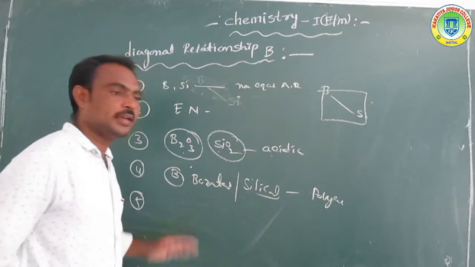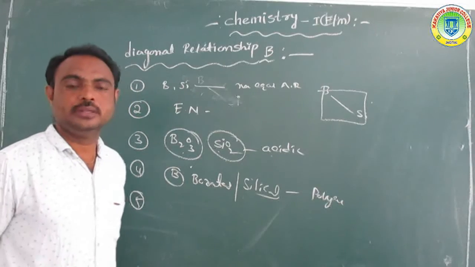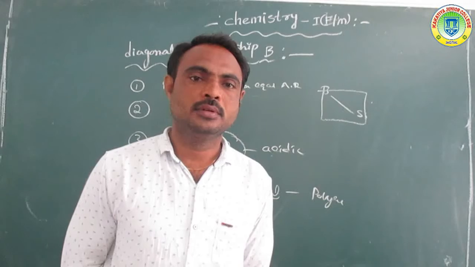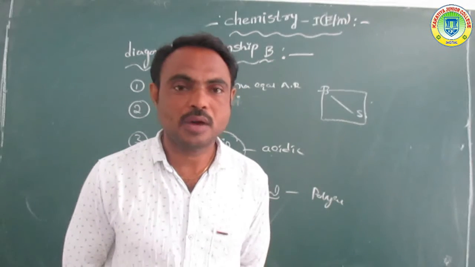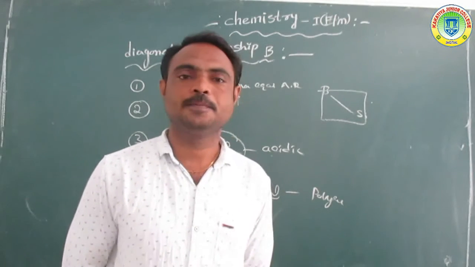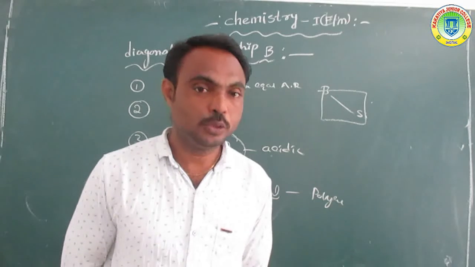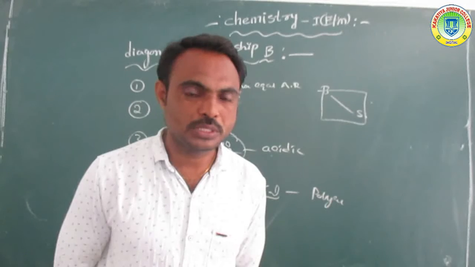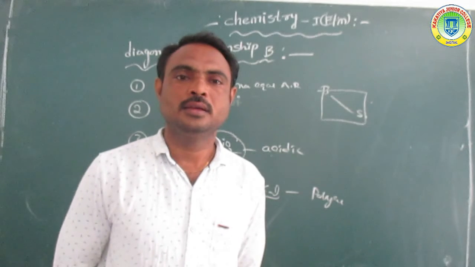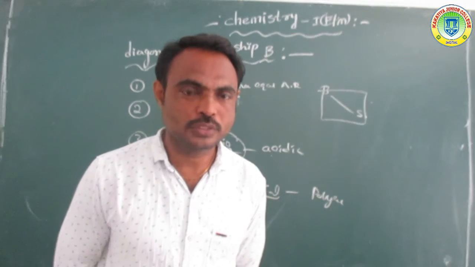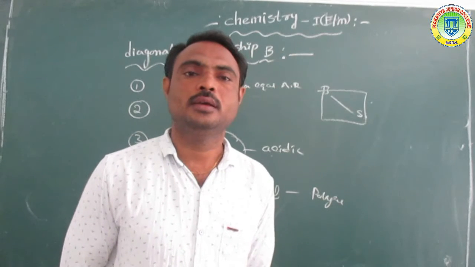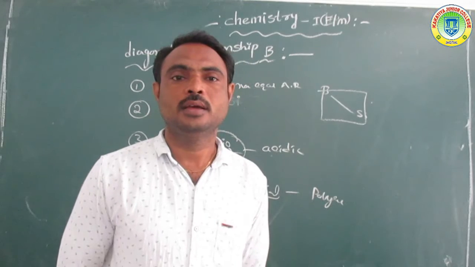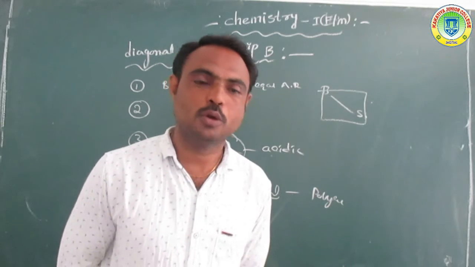Next point, fifth point: boron and silicon, these two elements give number of different types of compounds, like B2O3, boron trioxide, SiO2, silicon dioxide, or SiCl4, silicon tetrachloride, or SiF4, silicon tetrafluoride, or BCl3, boron trichloride.